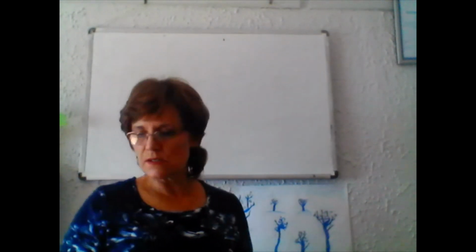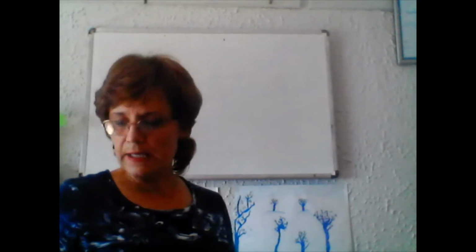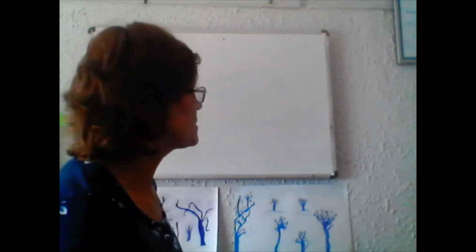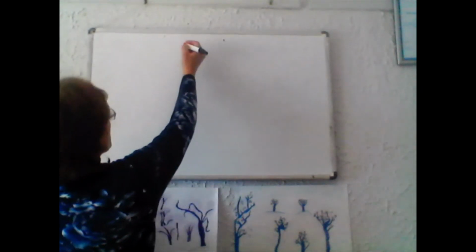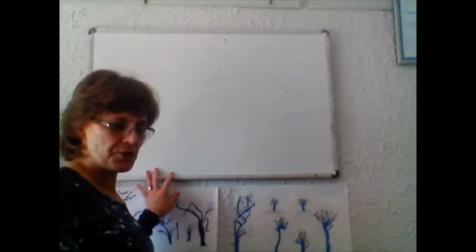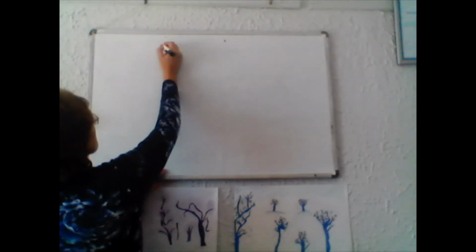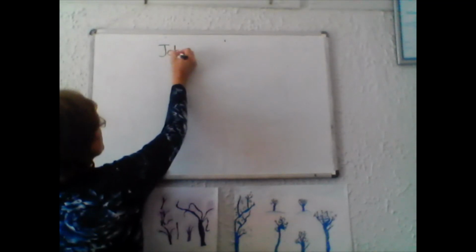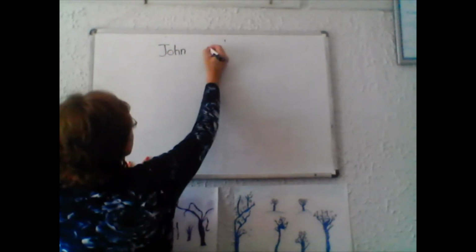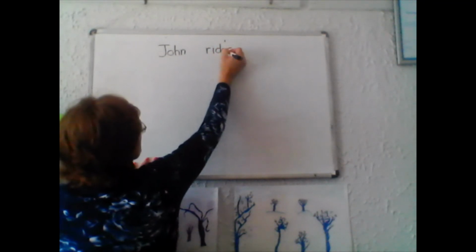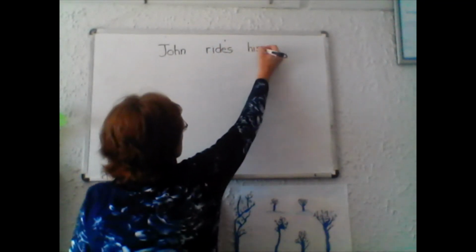Alright, so the last part that I want to look at is activity 103 in your study guides, and that is the sentences that we break up. We've already done that in Afrikaans and it is the same. We take a sentence: John rides his bicycle.